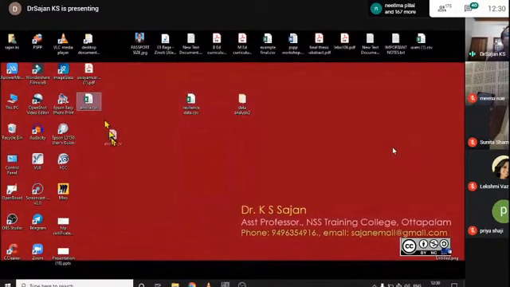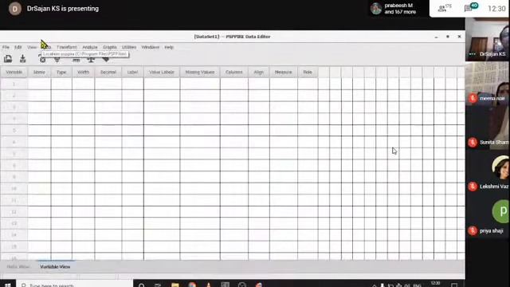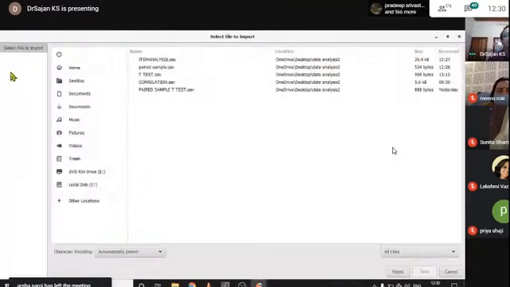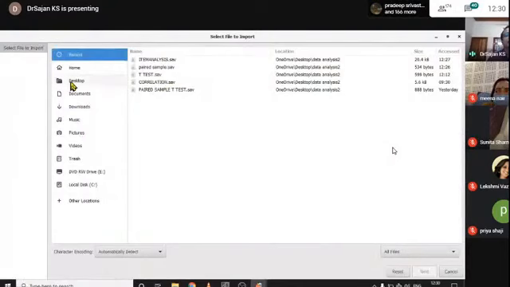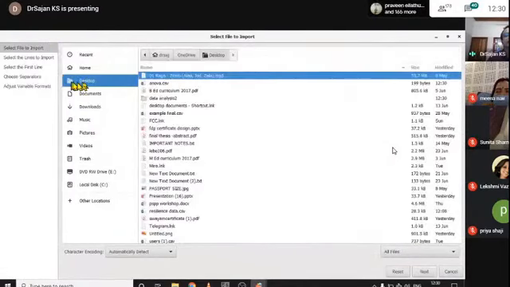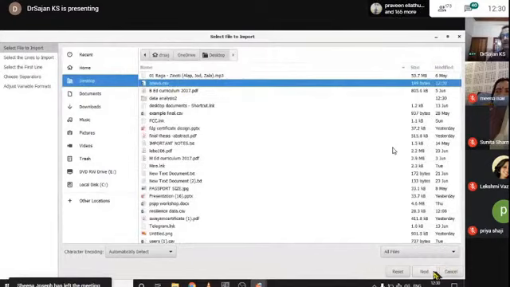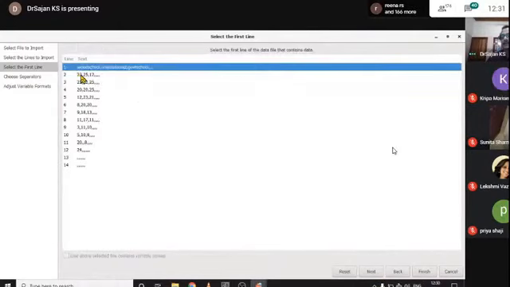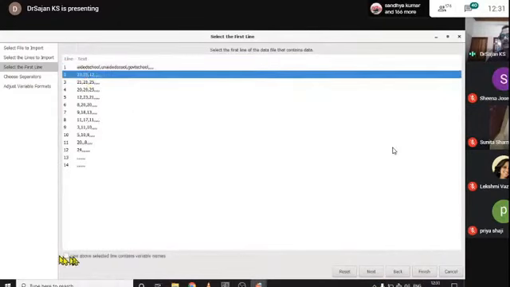Now this is the ANOVA CSV file. I again open PSPP and go to file, import data. Import data from desktop. ANOVA CSV is there. Click next. Click here and select this as a heading. The first row is heading.